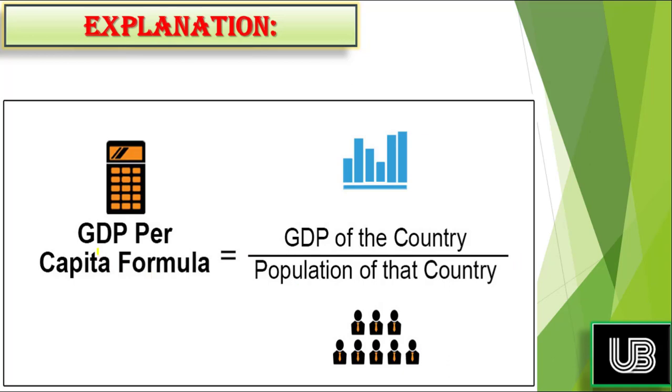So GDP per capita is calculated by dividing the GDP, the value of the final goods and services produced in an economy, by the total population of that country. Then we get the GDP per capita. So what is national income is clear, what is GDP is clear, and what is GDP per capita is clear. These three are concepts which we must understand before we move forward.